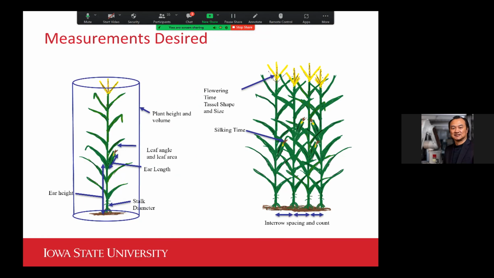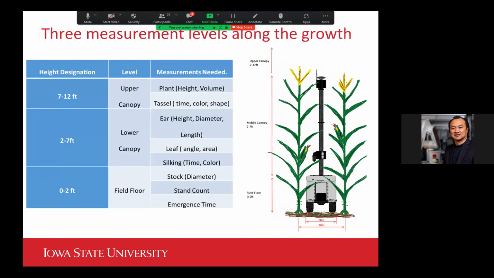We are really focusing on the organ level traits, like, for example, ears, tassels, leaves, stalks. We don't think right now there is such a robot that can measure those traits properly in the field. So this slide shows, when we design the robot, we think about at different heights, what are the traits we should consider to collect.